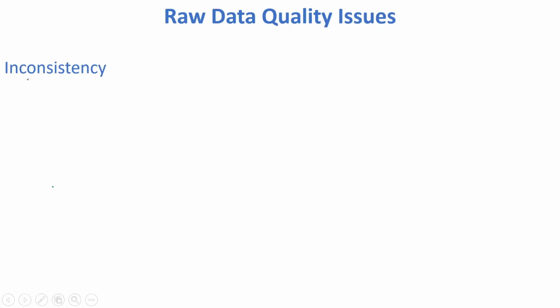Now we will discuss inconsistency in data. Let me explain with one example. We have one organization, Google, and one employee, Sam, joined Google.